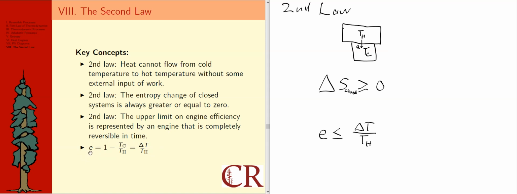So this E is representing the efficiency of a Carnot cycle-based reversible engine, or you could just say a Carnot engine. Combining this with this statement about the upper limit would lead to an inequality statement like this. In this case, this E is meant to represent the actual efficiency of a real engine, and it says that must always be less than or equal to the Carnot efficiency based on the same hot and cold temperatures that model the real engine that's being considered.